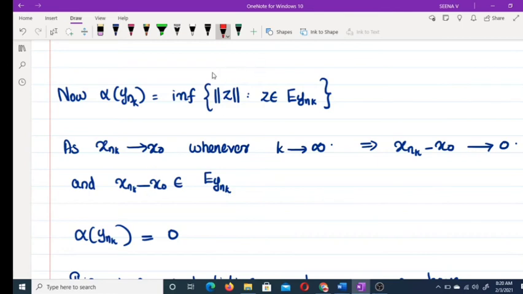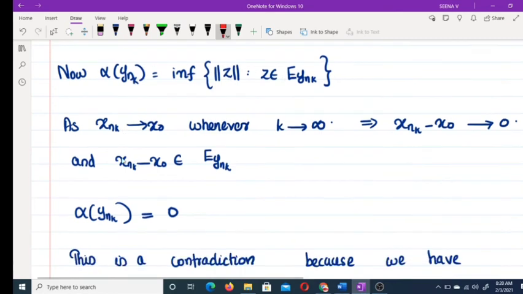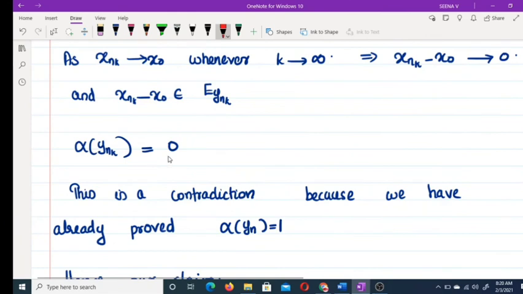So this value, x_nk minus x_0, tends to 0 and this value belongs to E_ynk, and alpha y_nk is the infimum of those values. That means alpha y_nk equal to 0.